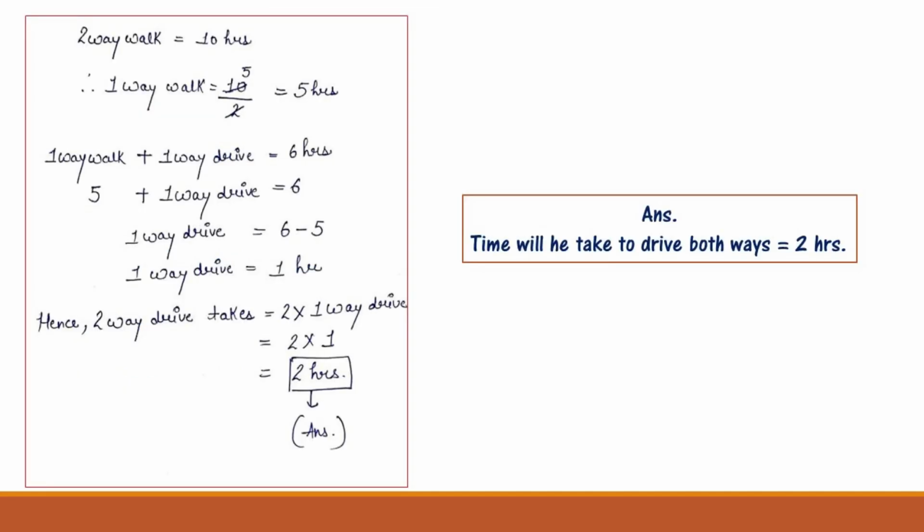Let us solve this question. As it is given, two-way walk is 10 hours. Now we have to find out one-way walk. That will be 10 divided by 2, that is 5 hours. Now one-way walk plus one-way drive is equal to 6 hours. One-way walk we have already found as 5 hours. That will be 5 plus one-way drive is equal to 6. Now we have to find the one-way drive, that is 6 minus 5, that is 1 hour. One-way drive is 1 hour. So two-way drive takes 2 into one-way drive, that is 2 into 1, that is 2 hours. So the time he will take to drive both ways is 2 hours.